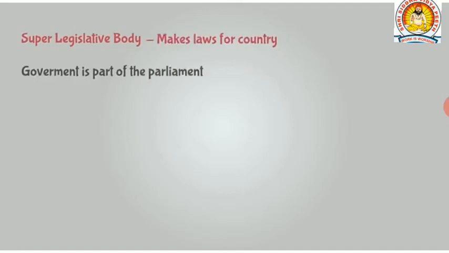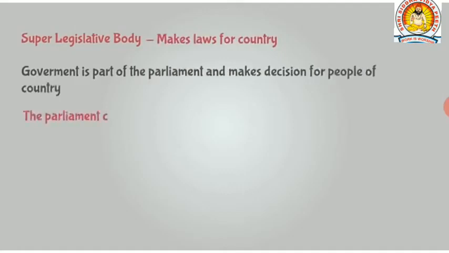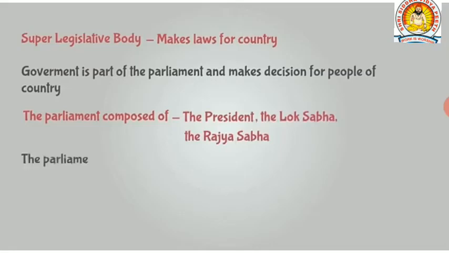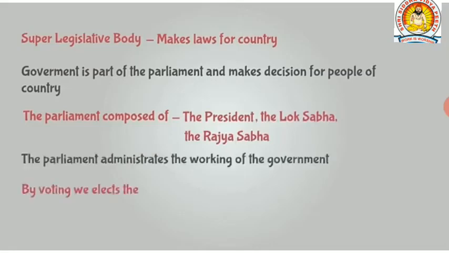The Parliament is a super legislative body which makes laws for our country. The government is a part of the Parliament and makes decisions for the people of the country. The Parliament is composed of the President, the Lok Sabha, and the Rajya Sabha. The Parliament administrates the working of the government. By voting, we elect the members of the Parliament directly or indirectly.